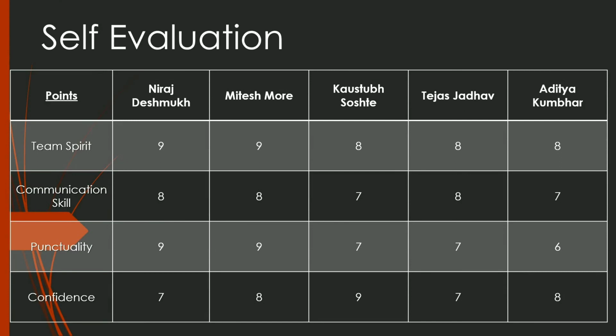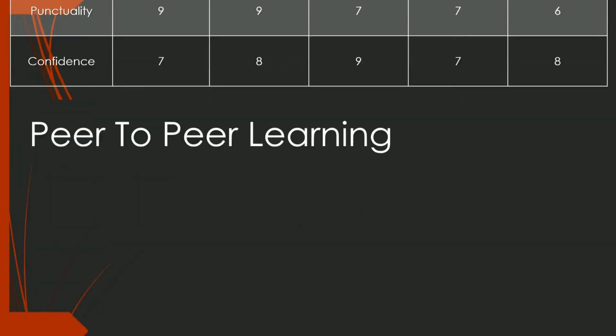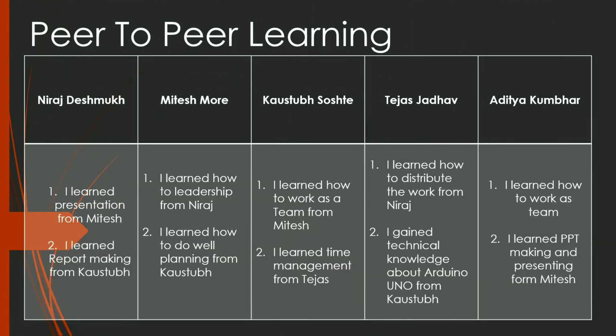So this is our self-evaluation chart. Here we gave ourselves marks according to the points given here, that is team spirit, communication skill, punctuality and confidence. So this is peer-to-peer learning. I am Niraj Deshmukh. I learned presentation from Mitesh and I learned report making from Kaustubh.